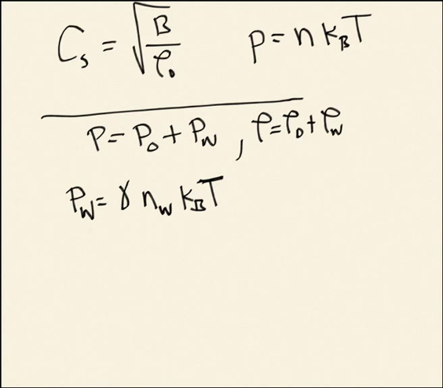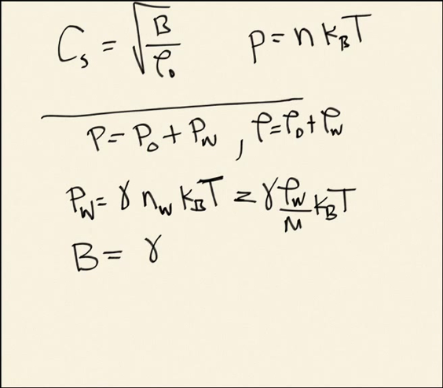And so with that, we know the bulk modulus. Let me rewrite this one more time because we've been writing things in terms of mass density. So this is going to be gamma times the change in the mass density over the mass, times kBT. With that, I can write that my bulk modulus is the same as, remember, there's a 1 over ρ naught that comes in, so I have to multiply that here.